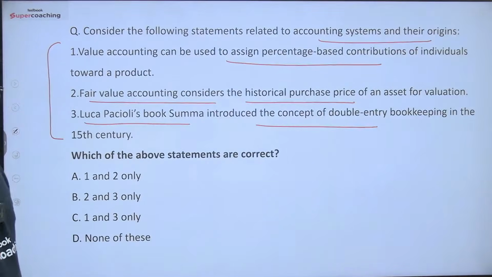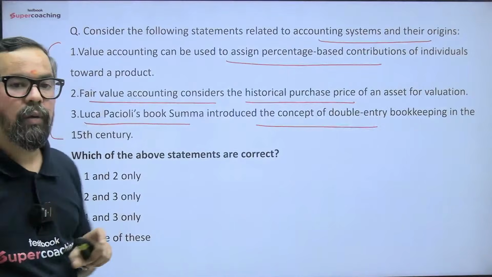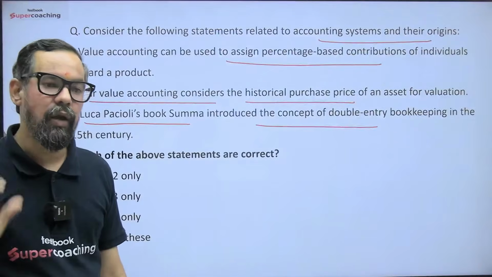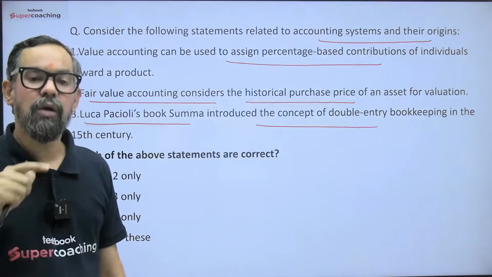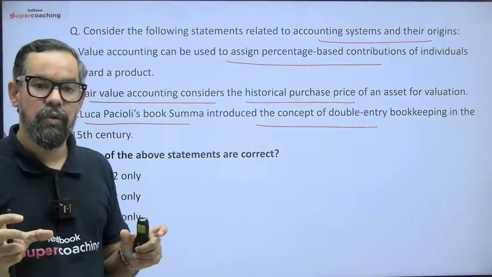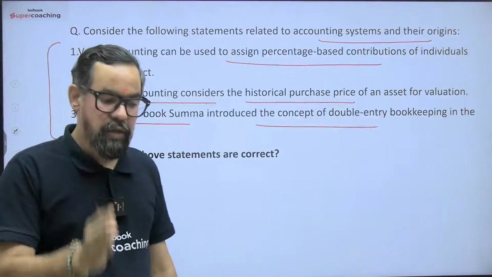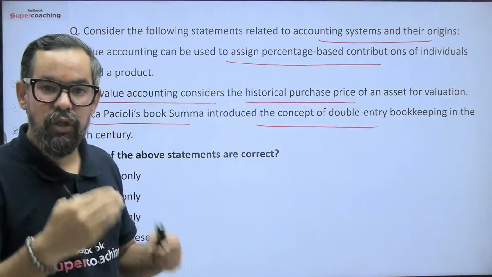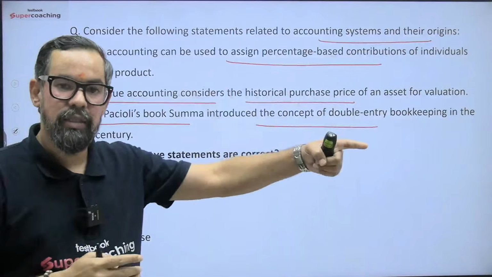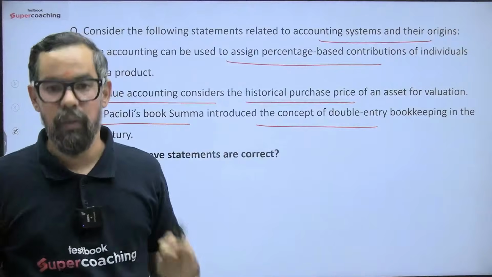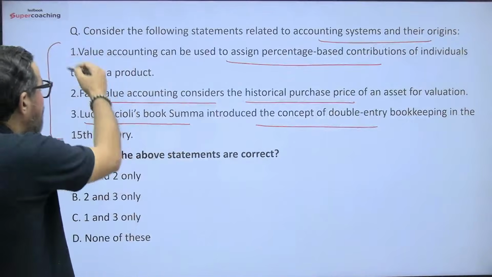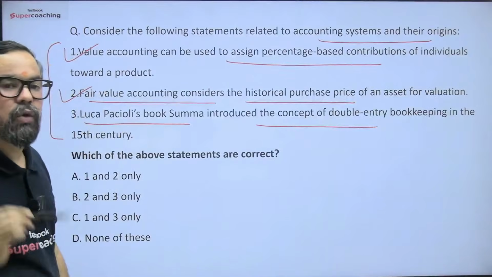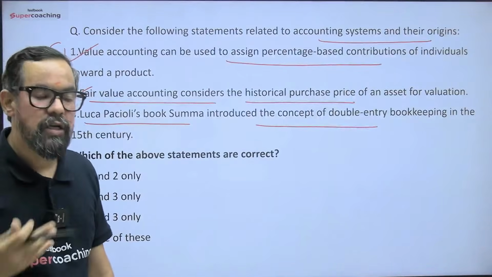So when it comes to value accounting, let's say there is an enterprise that generates 100 rupees profit. What is the contribution of different sources? Let's say a person working with that particular organization: what is the contribution of that person in that 100 rupees, and accordingly we define the reward system. Okay, that is your value accounting. Fair value accounting, which we generally use for mergers and acquisitions.